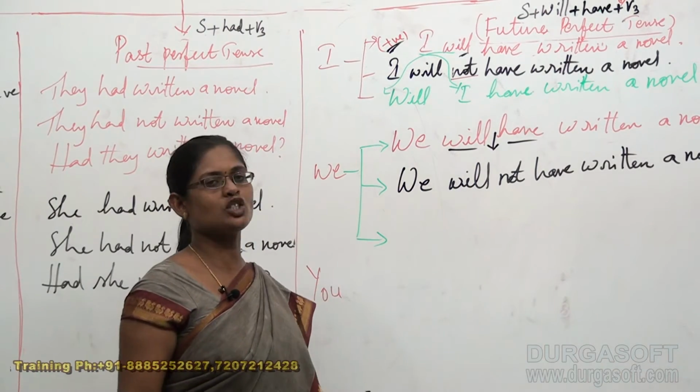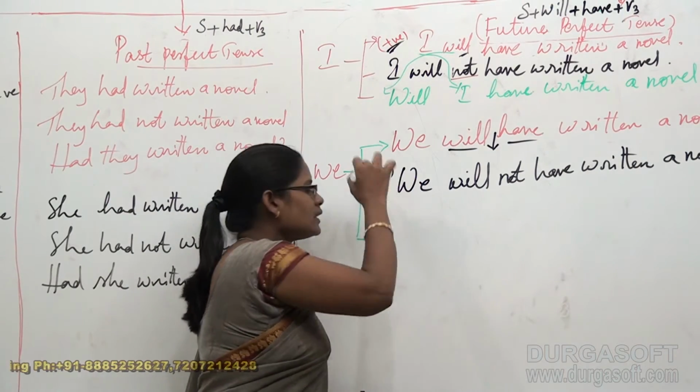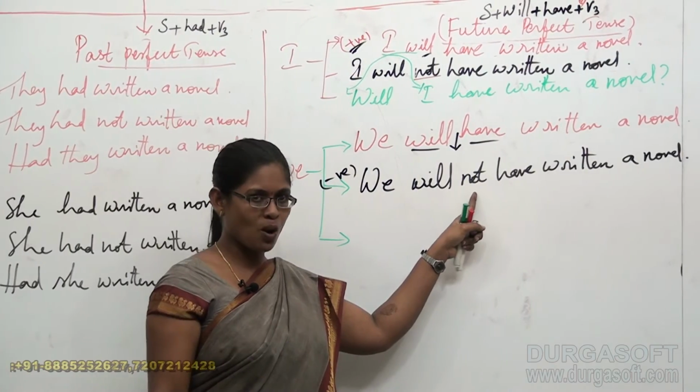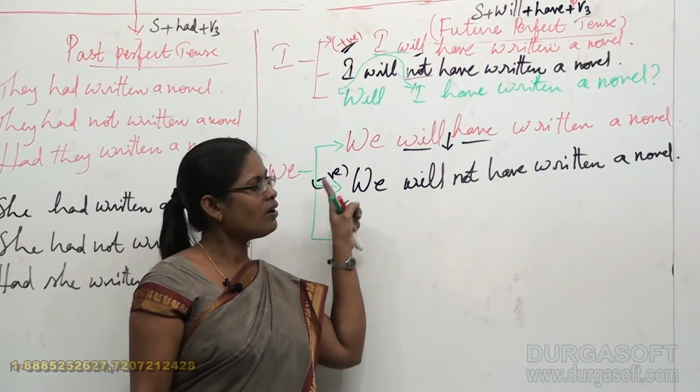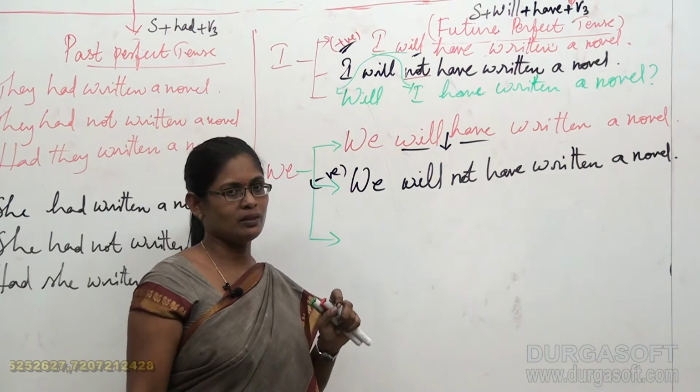This is our actual sentence which got existed in the negative sense. When there is not, it became a negative. When there is no not, it became a positive with the subject we.